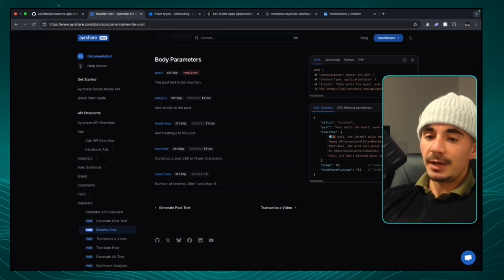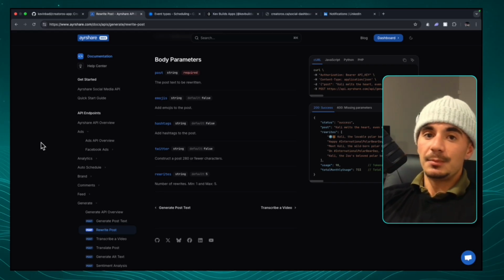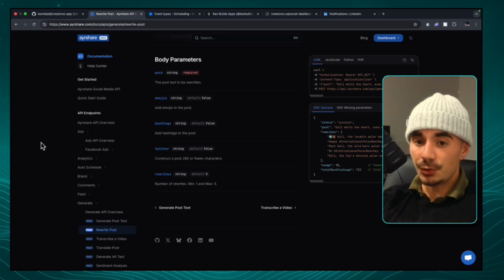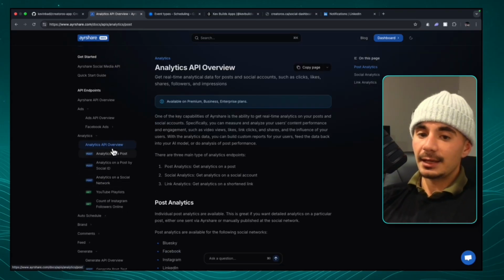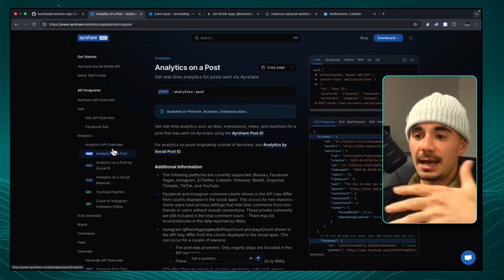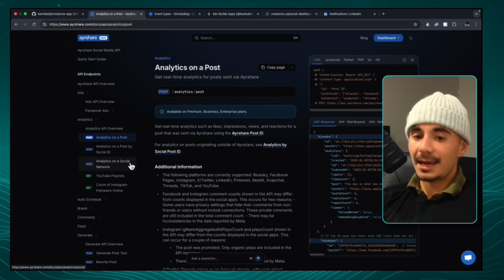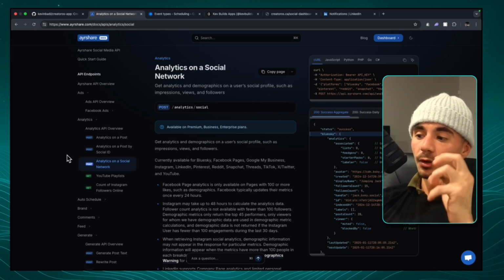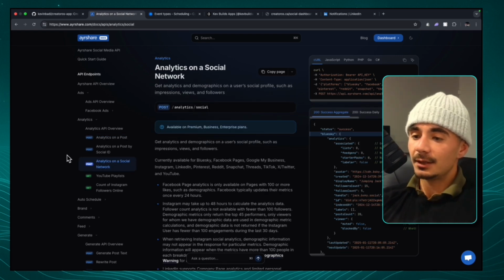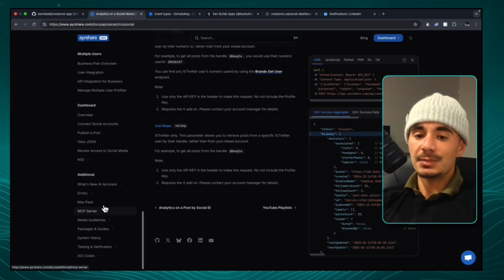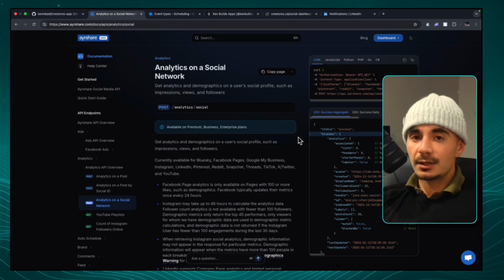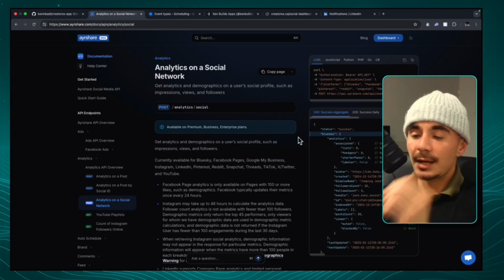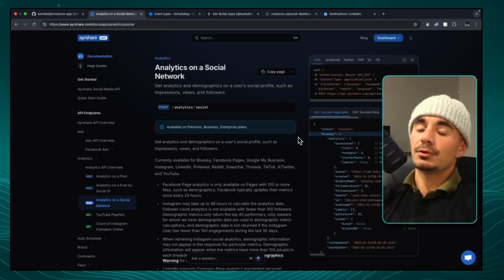Now, the second big advantage is that another MCP alongside AirShare is your database, right? So for using these analytic API calls to track the actual analytics on a post and the analytics on a social network, all of that information, all of that data can be given to the same MCP agent. And so all of a sudden, your MCP agent can create the content, but it is also hyper aware of how you are already performing, and it'll understand how you can improve upon it.